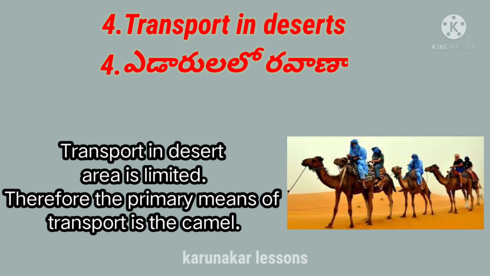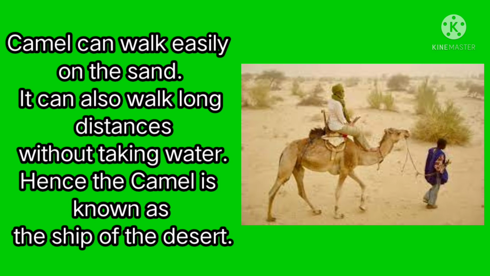4. Transport in deserts. Transport in desert area is limited. Therefore, the primary means of transport is the camel. Camel can walk easily on the sand. It can also walk long distance without taking water. Hence, the camel is known as the ship of the desert.